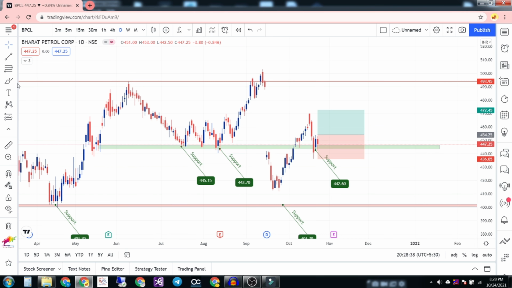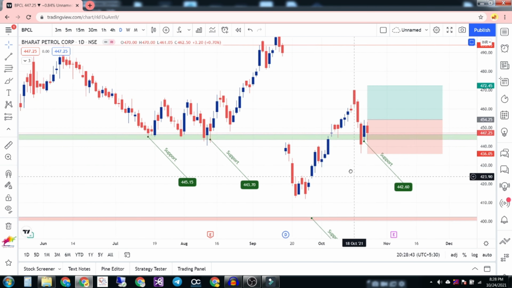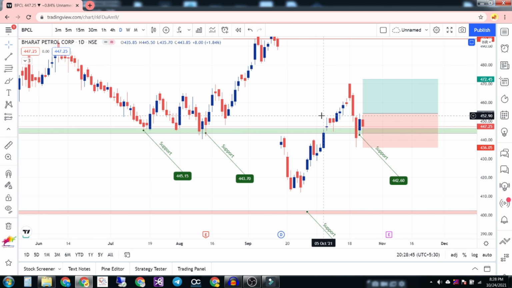Why I didn't take it is, see the kind of candlestick pattern it just showed. It showed some kind of selling pressure on the top, right? There was not as huge a candle, so I didn't enter this trade. So it is okay to leave some trades, because it's not like we should trade all the breakouts. We should have some parameters attached to our strategy, so that your entry will be more precise.